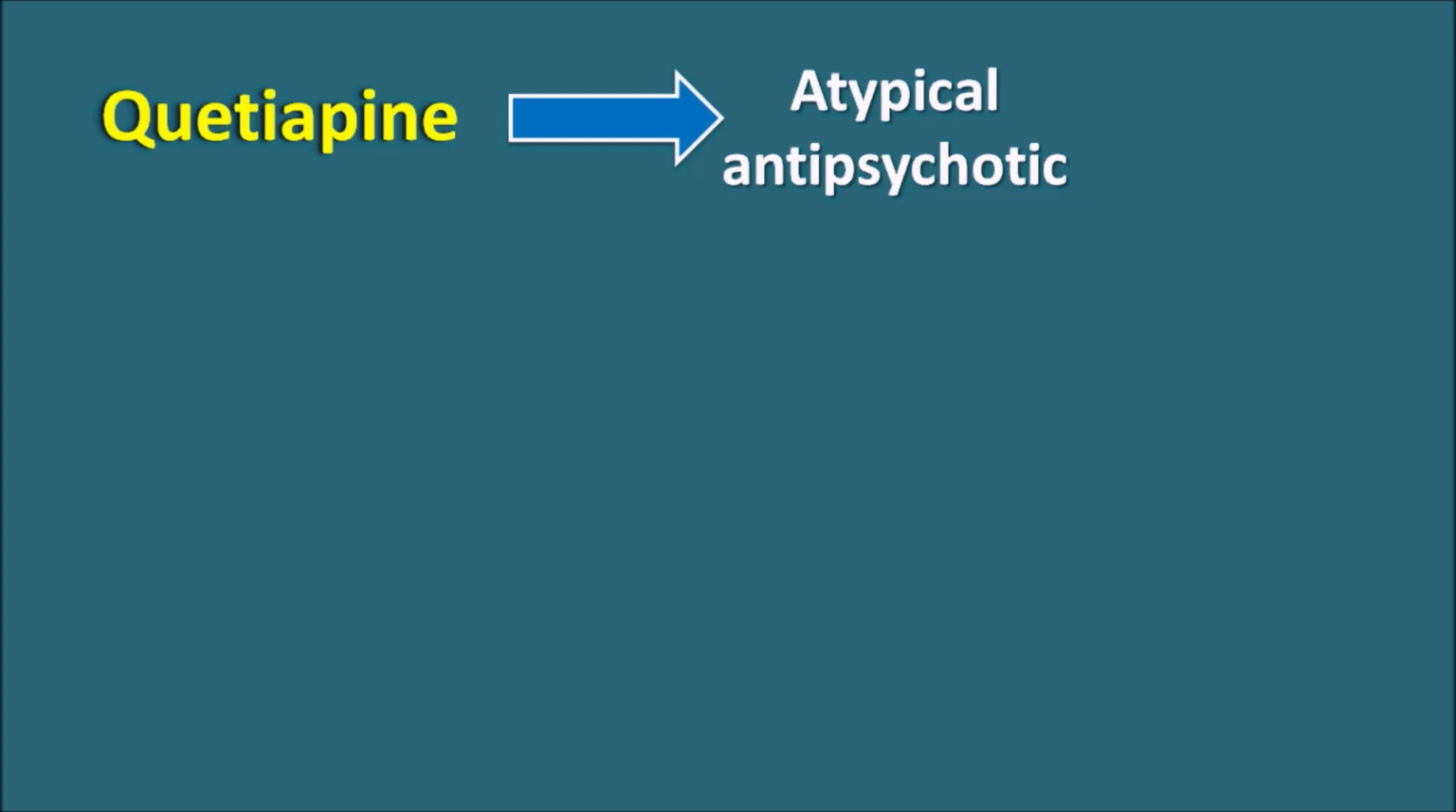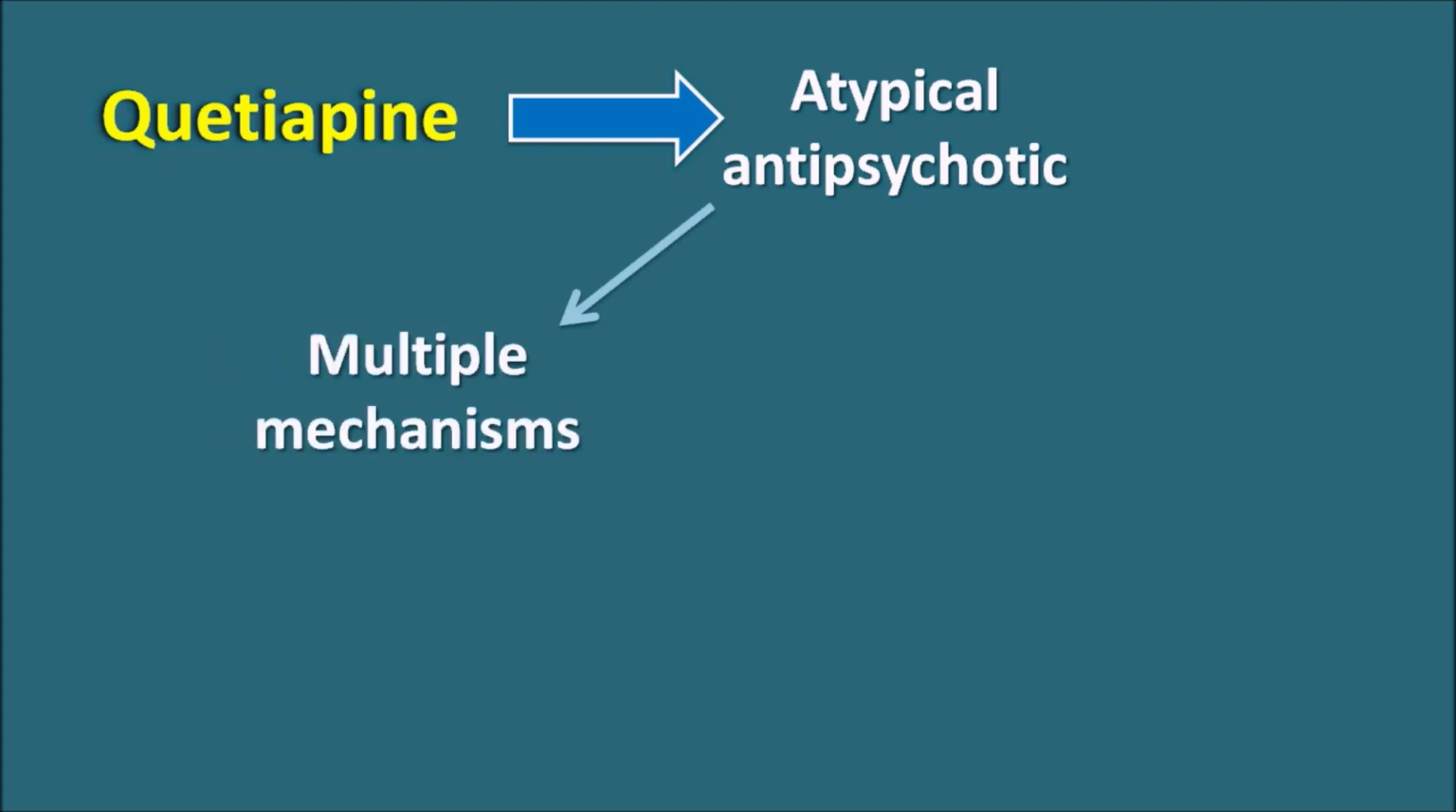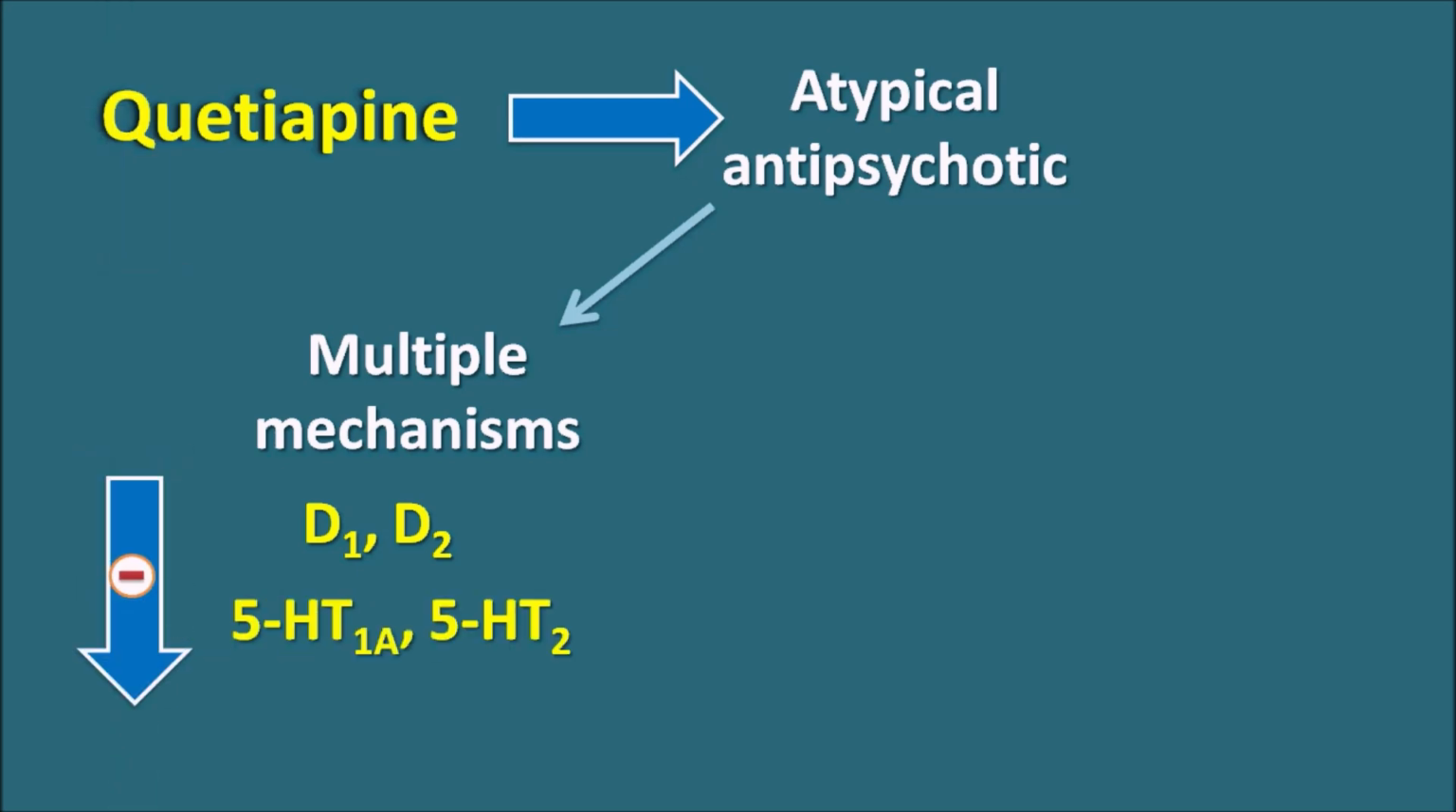Since it is an atypical antipsychotic, it has a few advantages compared with the typical antipsychotics. That's why this drug acts by multiple mechanisms. Normally typical antipsychotics block the D1 and D2 receptors, but this drug, in addition to blocking D1 and D2 receptors, also blocks other receptors like 5-HT1A receptors, 5-HT2 receptors and alpha-1, alpha-2 receptors,